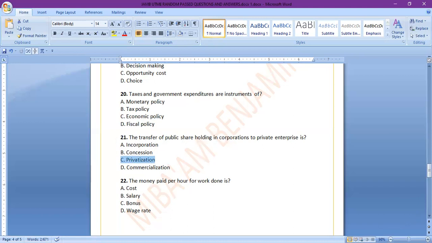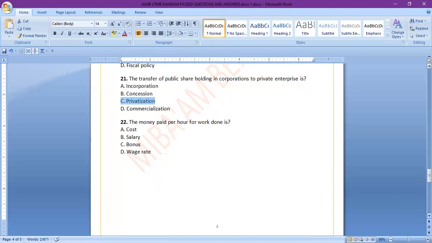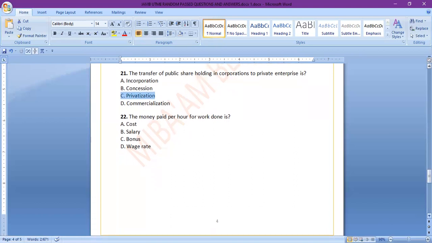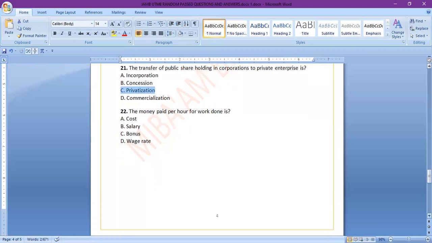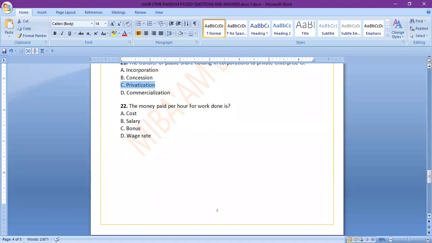So that's privatization. When public shareholding in corporations is transferred to private enterprises, or transferred to private interests, it is known as privatization. The next question is the money paid per hour for work done is A, cost, B, salary, C, bonus, D, wage rate. What's the answer? Simple. The answer is what? Wage rate. The money paid per hour for work done is the wage rate.